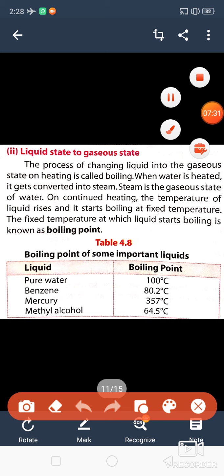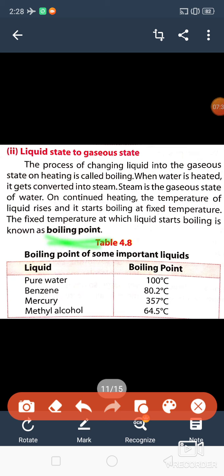And what is boiling point? The temperature at which a liquid starts boiling is known as the boiling point. At what temperature does pure water change from liquid to gas? At 100 degrees Celsius. So 100 degrees Celsius is the boiling point of pure water.